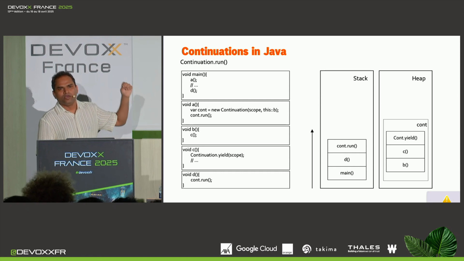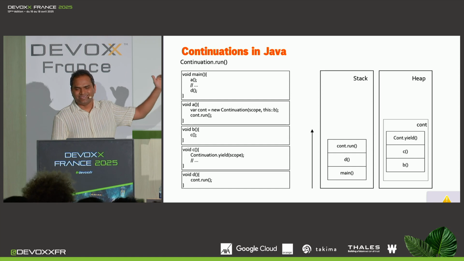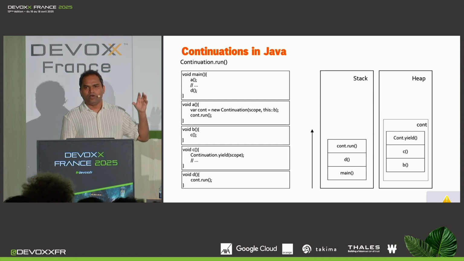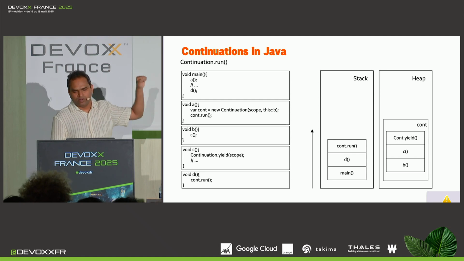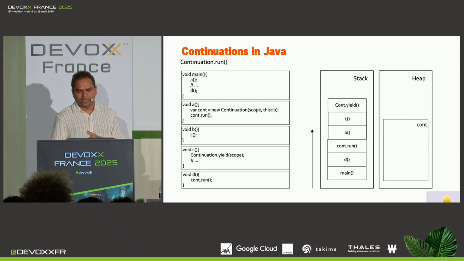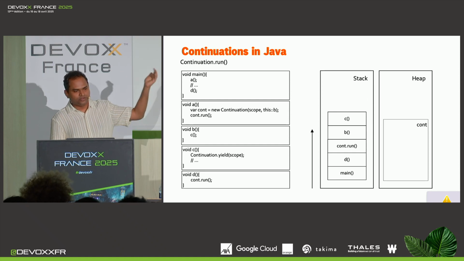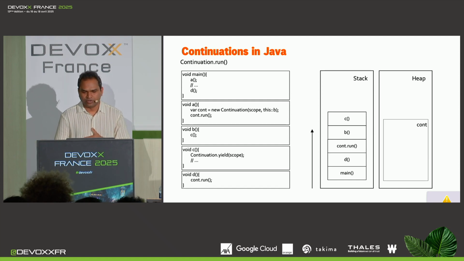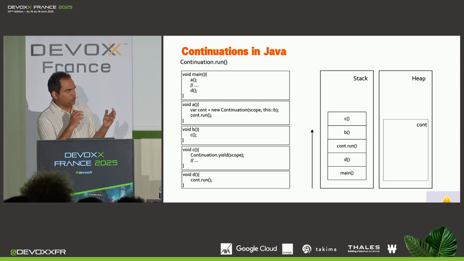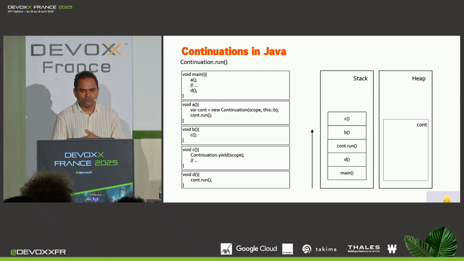Now, this is where we should go back to the last yield point and then resume, which is method C. How does that happen? Well, all the stack frames which were saved in the continuation object are now put back onto the stack. They are moved to the stack, and then the top stack frame, which is continuation.yield, returns to method C. So that's how you effectively transfer the control to method C, and then you resume the continuation.